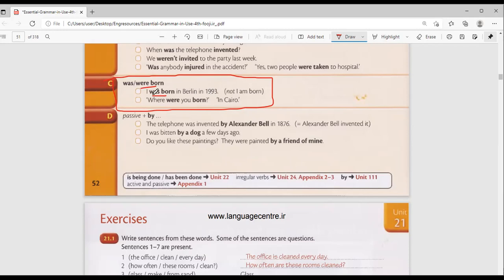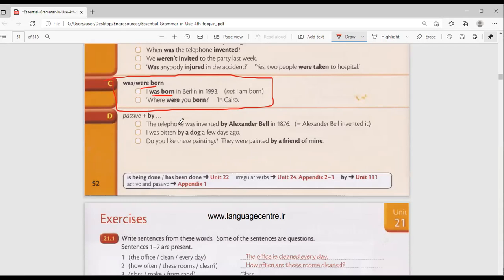You see, I was born. Some people say I born. I'm surprised those people say I born. I born in Kalapetafo. No, I born? Are you the one who delivered? No, it's not you who did the work. I was born because somebody else is the one that did that job. So I was born in Berlin in 1993.